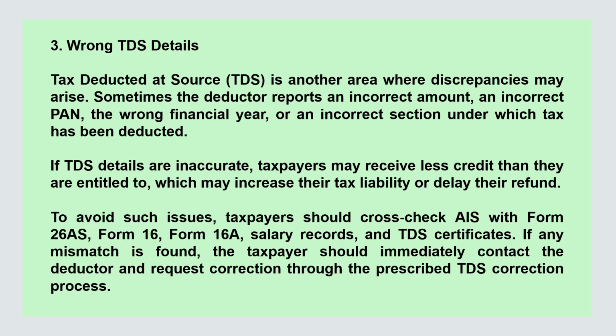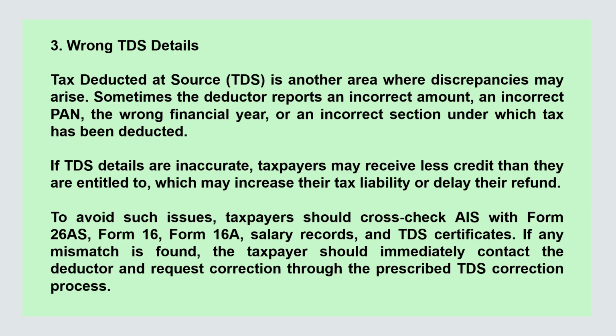Third, wrong TDS details. Tax deducted at source (TDS) is another area where discrepancies may arise. Sometimes the deductor reports an incorrect amount, an incorrect PAN, the wrong financial year, or an incorrect section under which tax has been deducted. If TDS details are incorrect or inaccurate, taxpayers may receive less credit than they are entitled to, which may increase their tax liability or delay their refund.